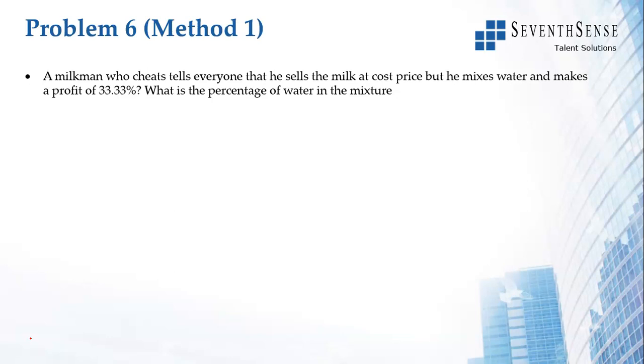There's a milkman who cheats by telling everyone that he sells the milk at cost price, but he mixes water, and because he mixes water, he makes a profit of 33.33%. So what percentage of water is he adding in the milk? Let us say he is selling 1 liter of milk. Now 1 liter of milk, let us say it costs 1000 rupees. This is an example, you could take any value, 1000 rupees.